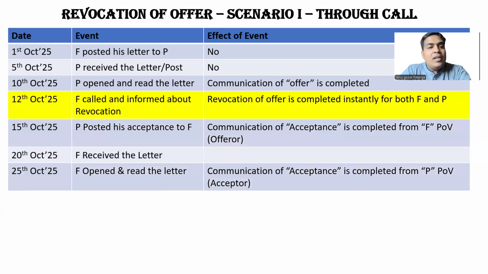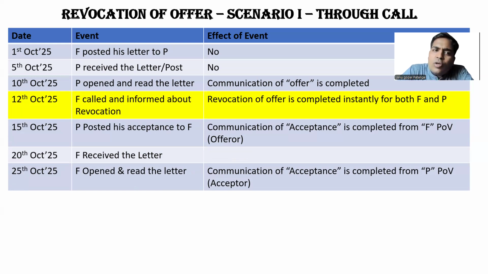Now, on 12th October, F called and informed about revocation. So, revocation of offer, scenario 1, through call. Till 12th, P has not posted his acceptance, so it was still an offer. Just the offer was communicated. It did not become a contract, and till 14th also it did not become a contract.